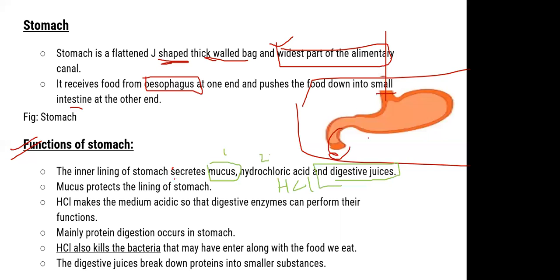So these are some secretions. Means the stomach secretes three things. What is the first? Mucus. What is the second? Hydrochloric acid, or we can say the HCl, and the third one is digestive juices. इसको हम digestive enzymes भी बोल सकते हैं. अगर आपको कहीं बुक में डाइजेस्टिव एंजाइम लिखा दिखता है तो डोंट गेट कंफ्यूज्ड. ऑलराइट. सो अब इन तीनों को सिक्रीट किया स्टमक में.